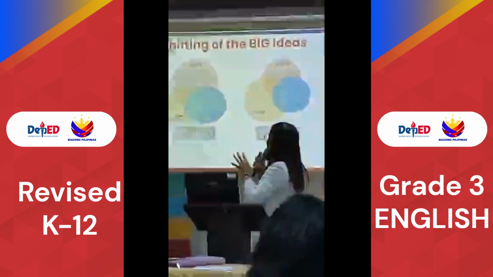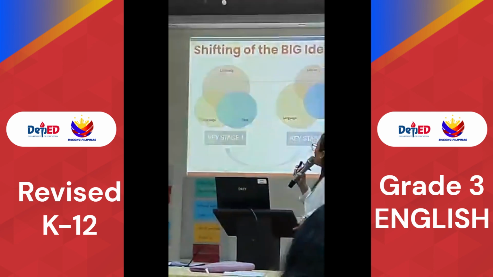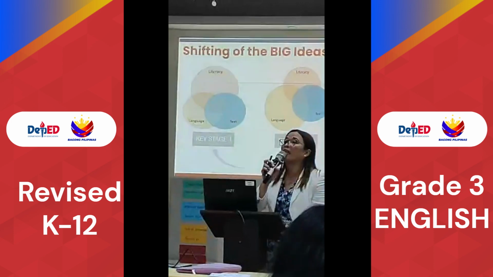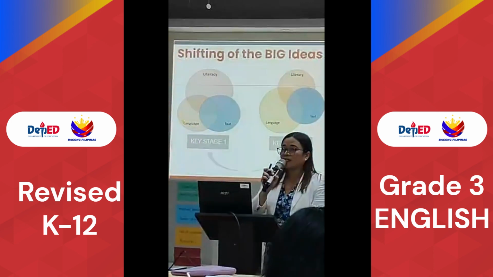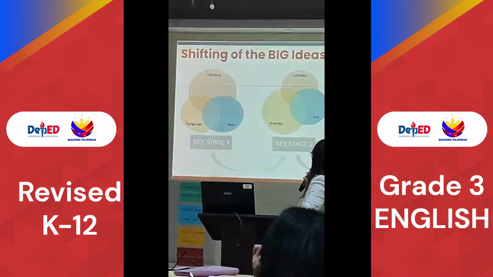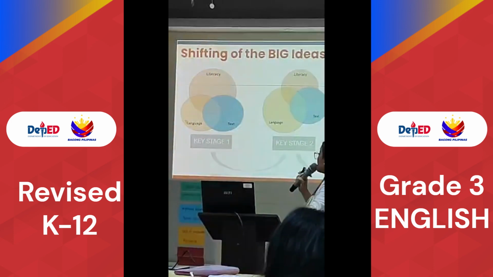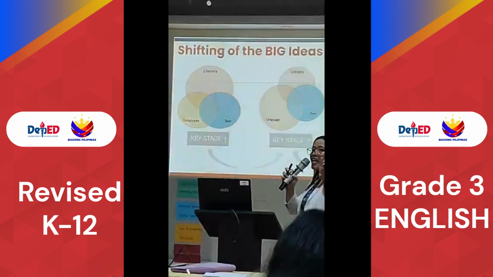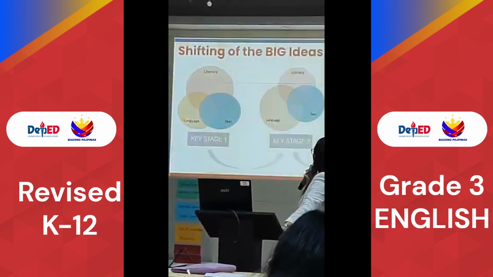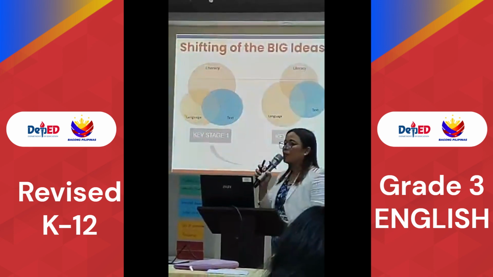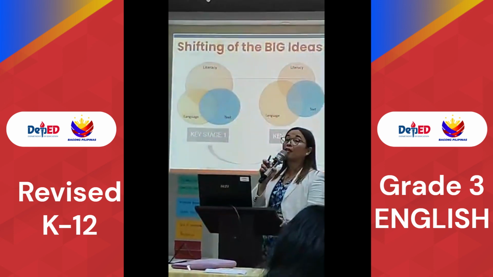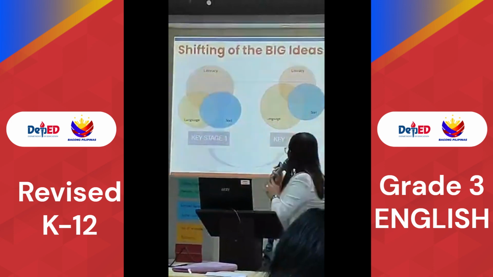Now, one thing to take note about big ideas is the domain in focus shifts as the grade level progresses. Okay? In key stage 1, our domain in focus is literacy. I mentioned earlier the big ideas under literacy. So we need to develop the literacy skills of our learners from kindergarten to grade 3.